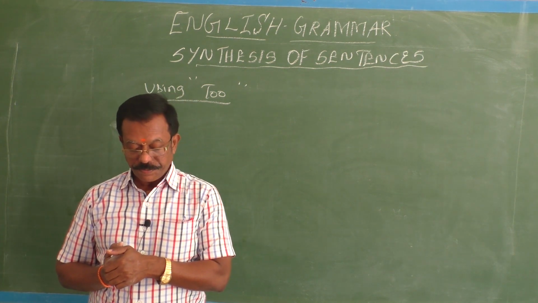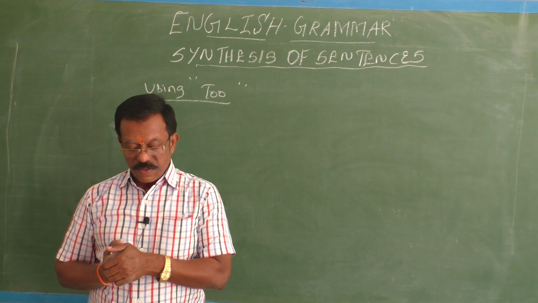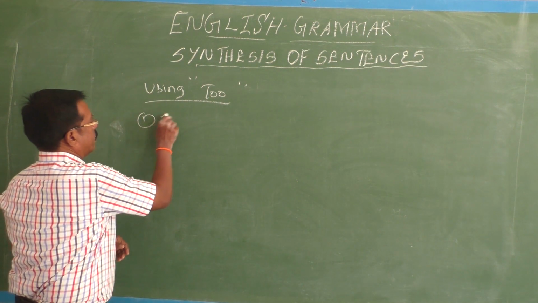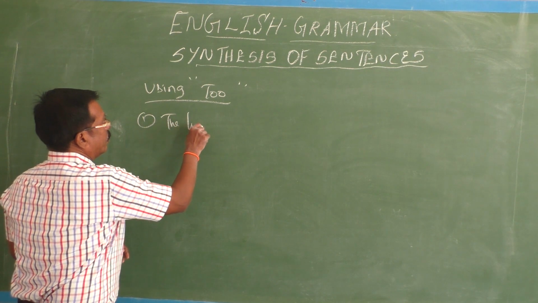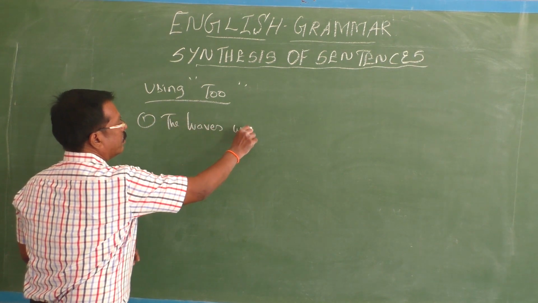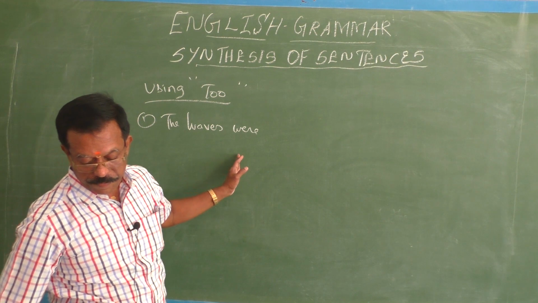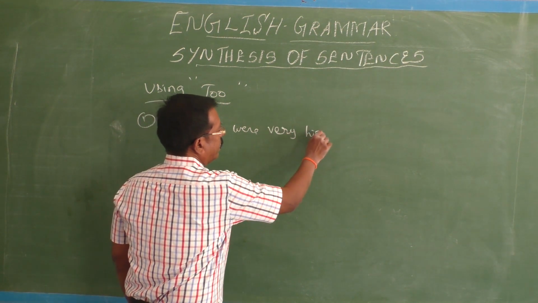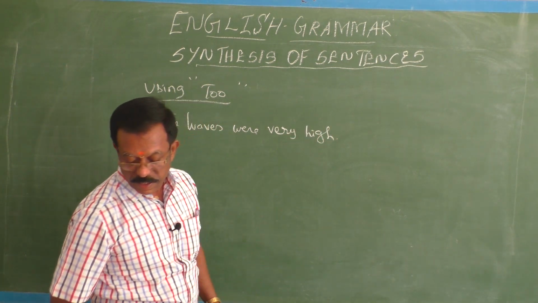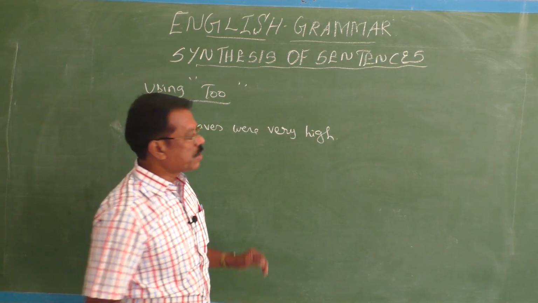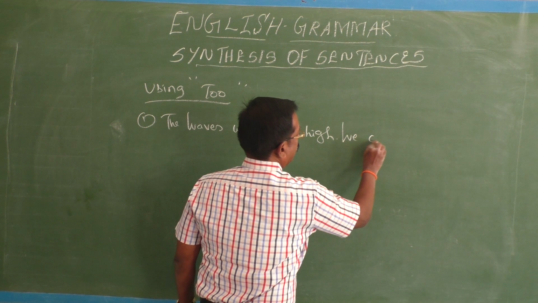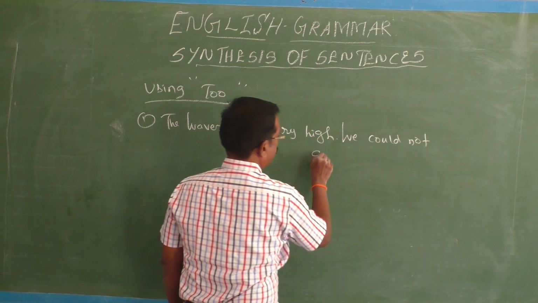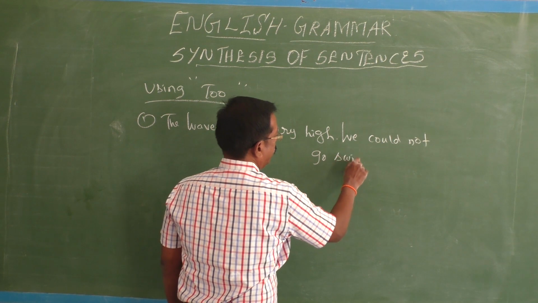Okay, fine. The waves were very high. We could not go swimming.